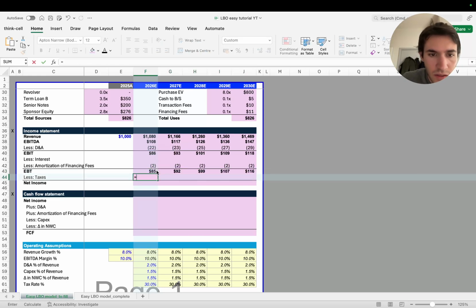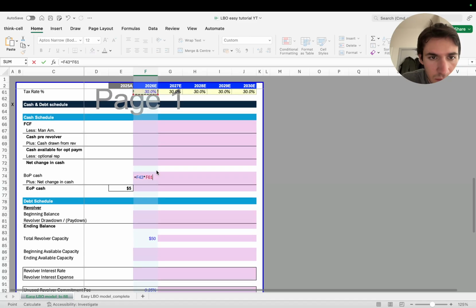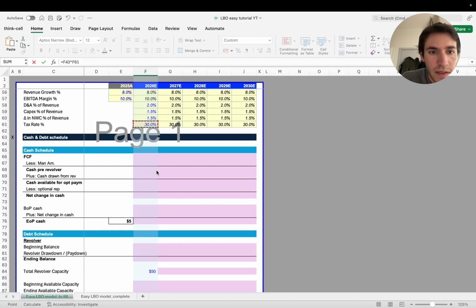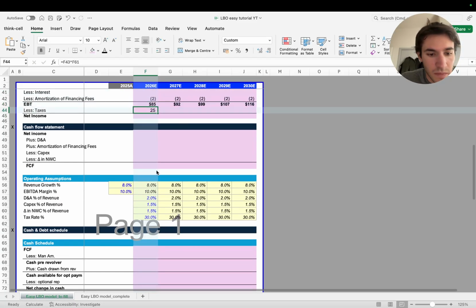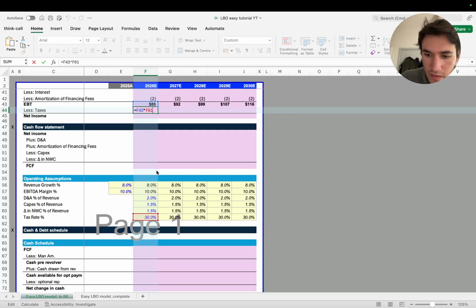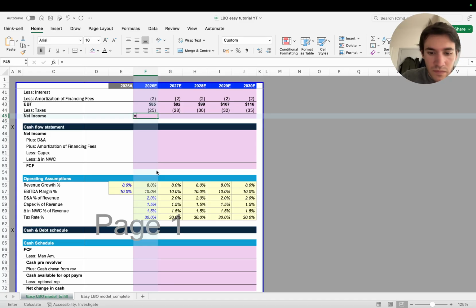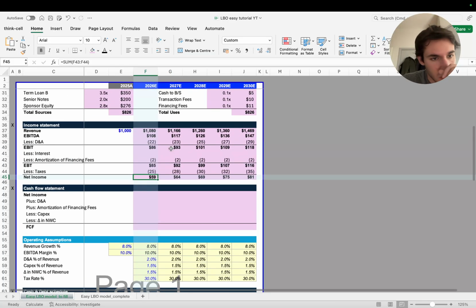Okay, taxes, that's going to be this times 30%. Oops, it has to be a negative sign. Always remember the negative sign. Okay, and there we have it.